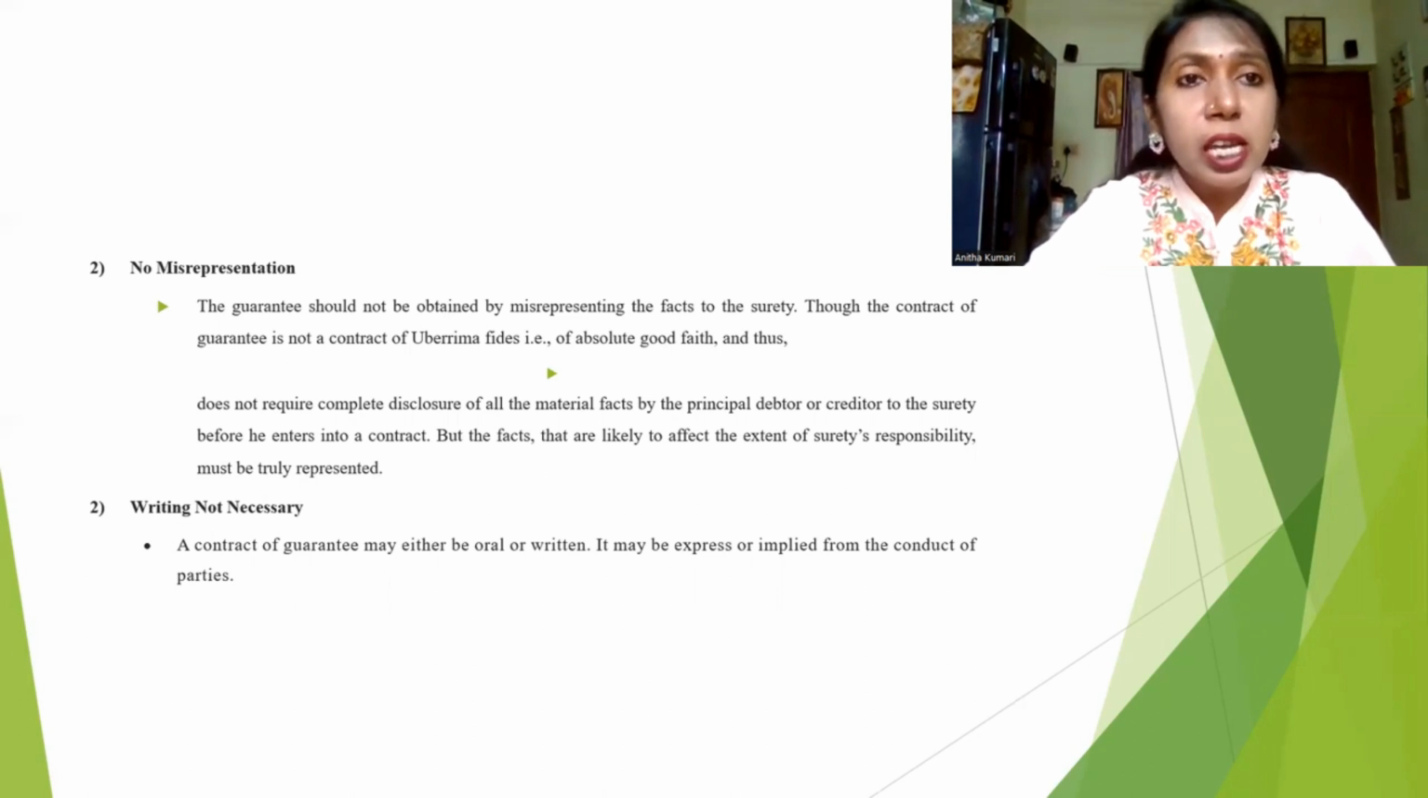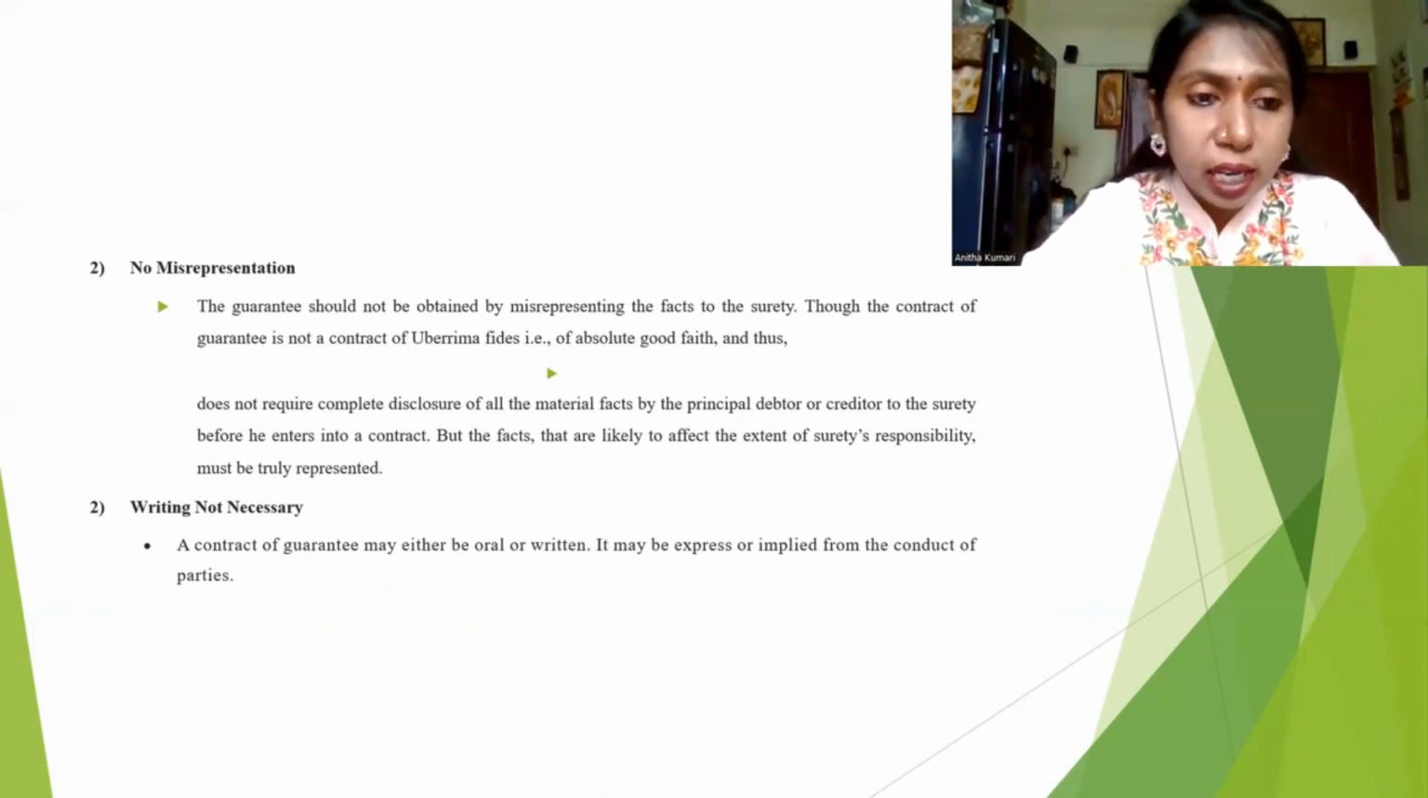Why? Because if the debtor fails to pay money, or fails to fulfill the promise given to the creditor, then who is responsible? Ultimately the surety, right? So the surety, the guarantee person, must know very well all the aspects of the contract. That is very much important. Writing is not necessary. A contract of guarantee may be either oral or written. It may be express or implied from the conduct of the parties.